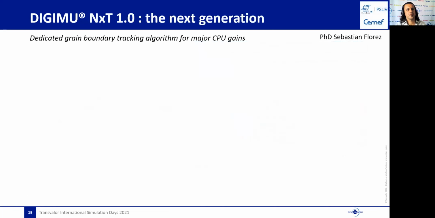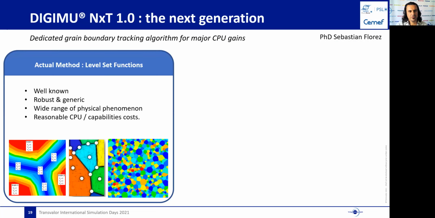But this is not the main breakthrough for the NXT1 version in DigiMu. In this version, we will change the core of DigiMu solution. We will switch our grain boundary tracking algorithm and the whole code structure, which is strongly depending on it.